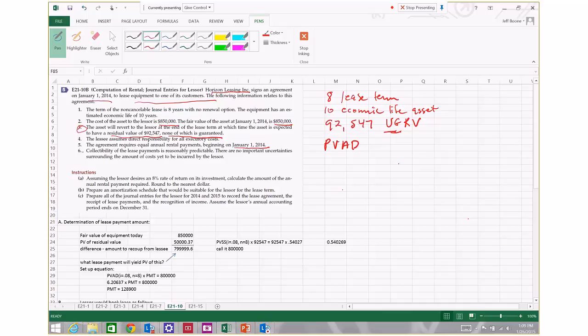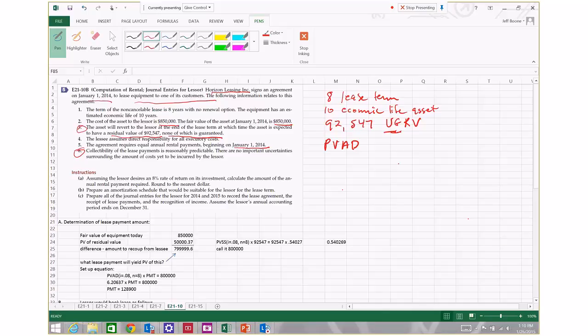We're also told here that collectability of the lease payments by the lessor is reasonably assured, and there's no important uncertainties concerning the amount of costs yet to be incurred by the lessor. In other words, collectively, number 6 tells us that the lessor is going to collect and that the lessor has pretty much done everything that they're required to do under the terms of the lease.